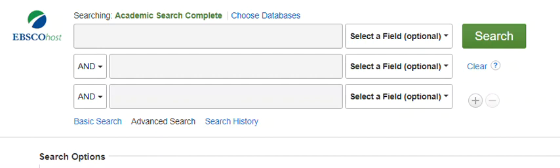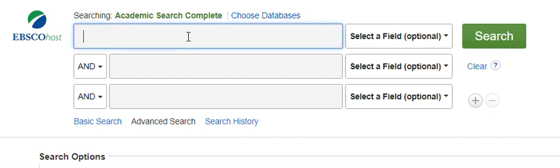When searching in the databases, you have the option to do an advanced search, and I do recommend doing that option. With an advanced search, you often see a setup like you do here with EbscoHost, and I'm going to use the EbscoHost platform just to show you how to set up the search in general. There are a few different tweaks depending on which database you're in, and I'll explain those along the way as well.